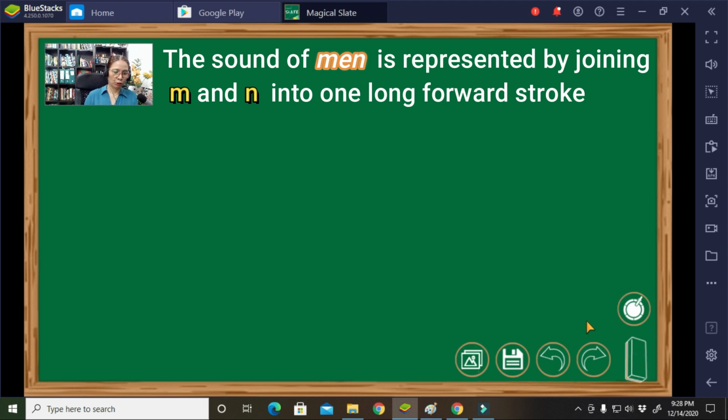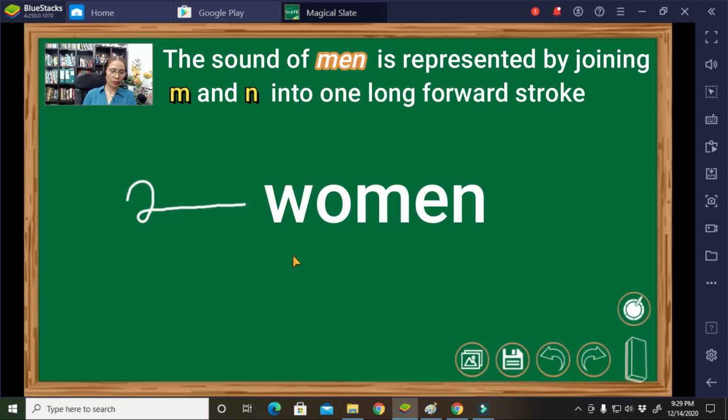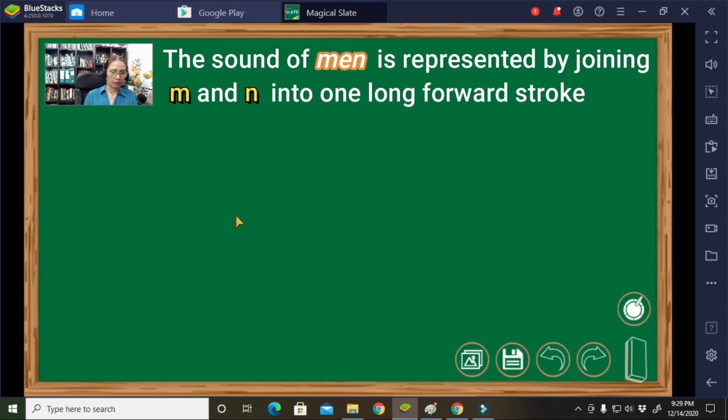It's time for you to read again. Can you read this one? Okay. Alright, that is an upward deep hook, then a small circle, in a long forward straight line. What is the word? Very good. That is women. Okay.